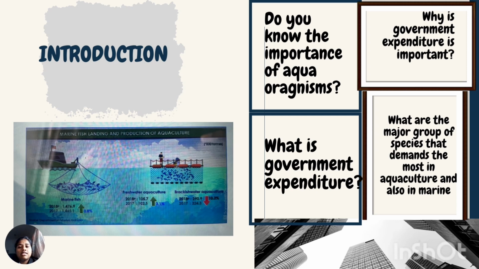Firstly, the question is stated as, do you know the importance of aquaculture organisms? Well, guys, aquaculture organisms are actually the main sector that produces protein sources for humans. They are very important in two ways. One, for health. Second, for economic.